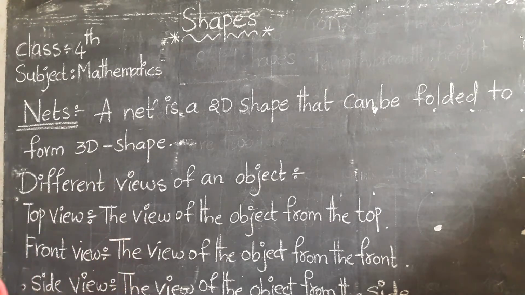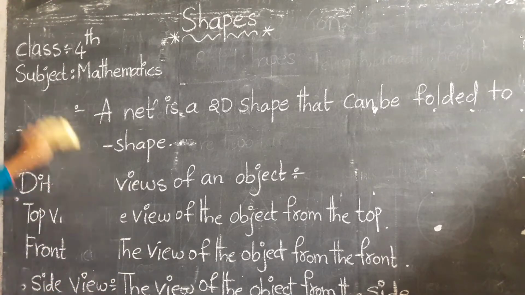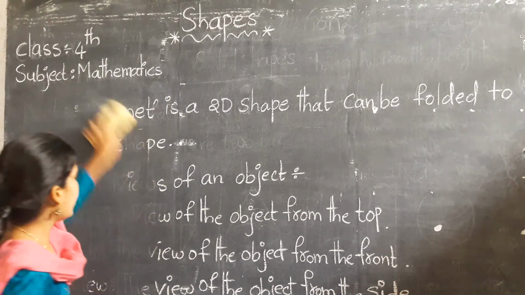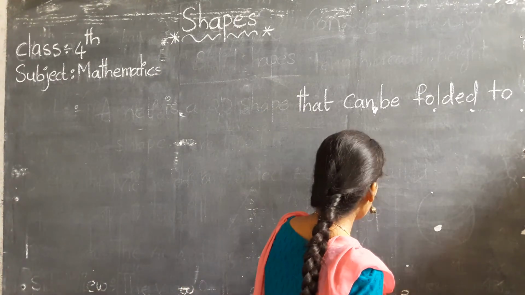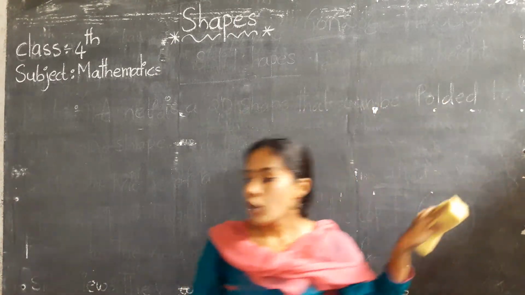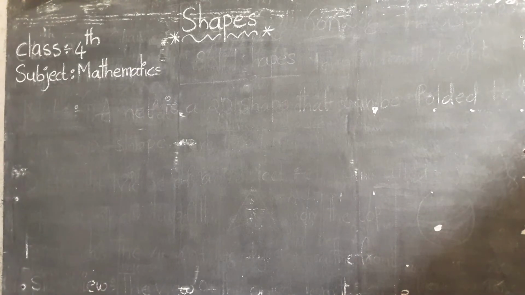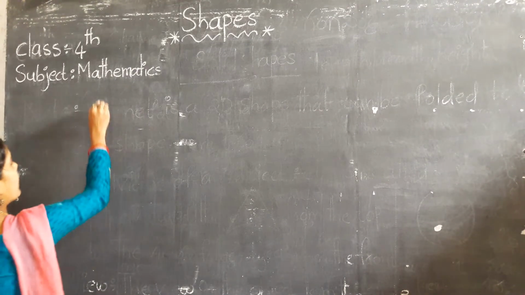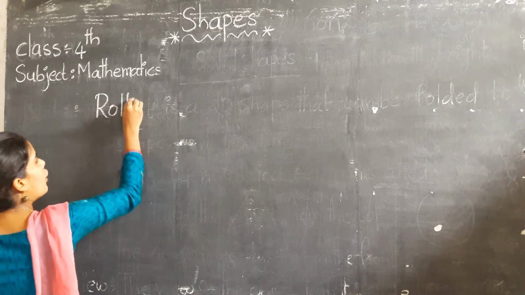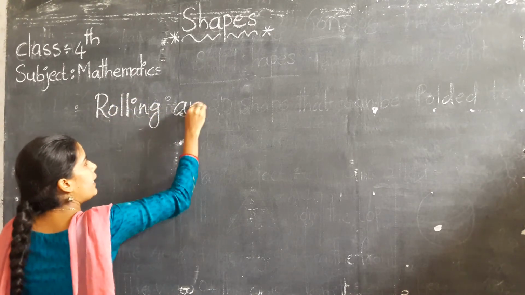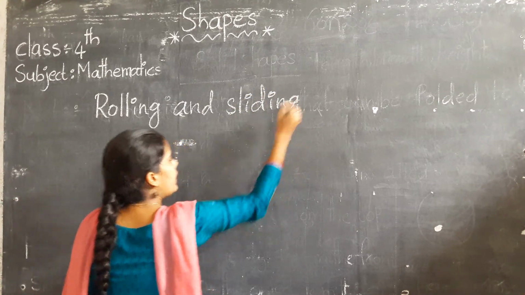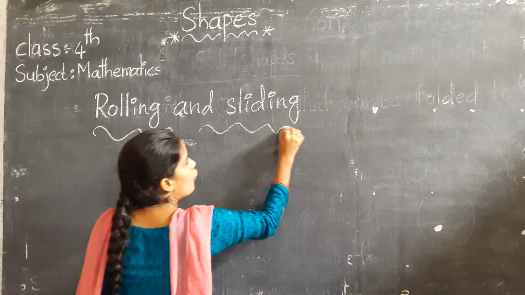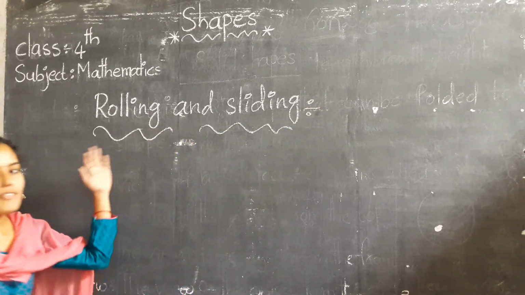Okay, now? Yes. And the next topic is different. We have already discussed net shapes and different views of an object, that is front view, side view and top view. And the last topic is rolling and sliding. What is the meaning of rolling and what is the meaning of sliding?